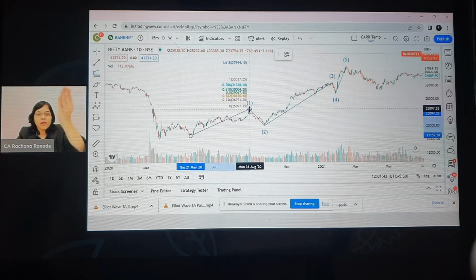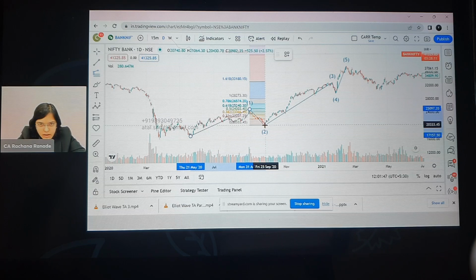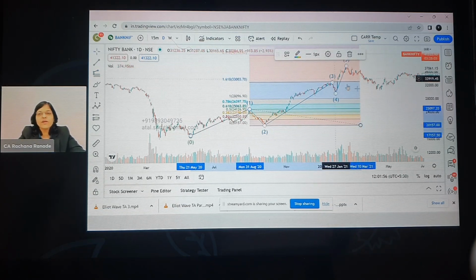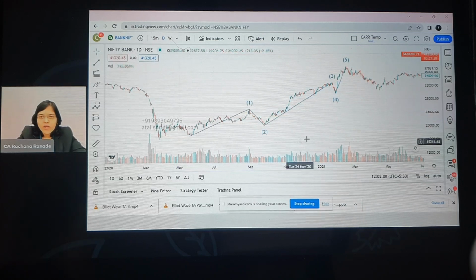And I cannot count 3 from here. I have to count it from the starting point of 3. So I'm going to click here again, starting point. Okay. But so that I can match it with 3, I'm just going to extend it. And here you can see very clearly at 1.618 it has honored. Okay. So I hope you have understood for wave 3 as well. Now we're going to check for wave 5.